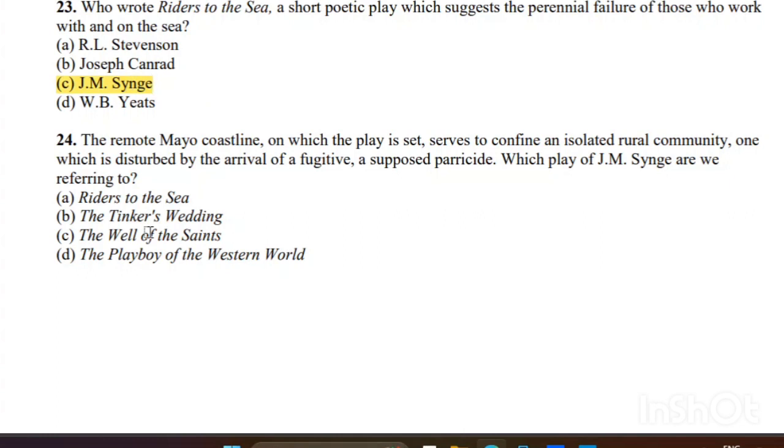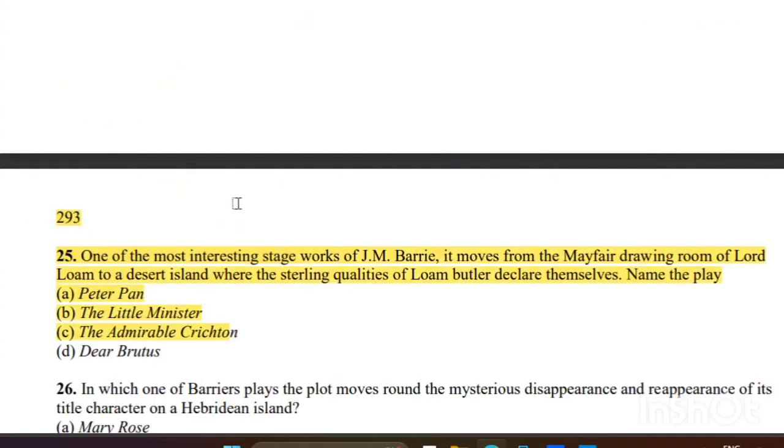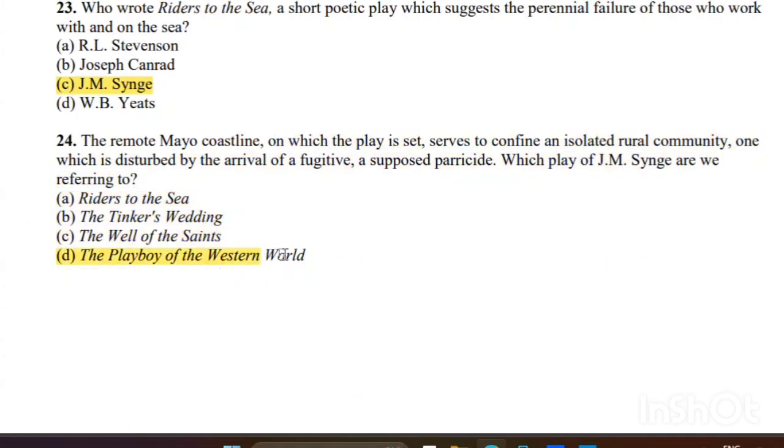Which play of Synge are we referring to? So the right answer is D, The Playboy of the Western World.